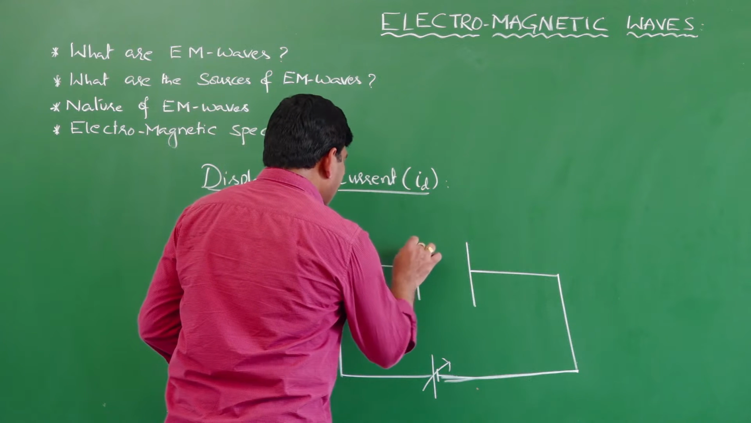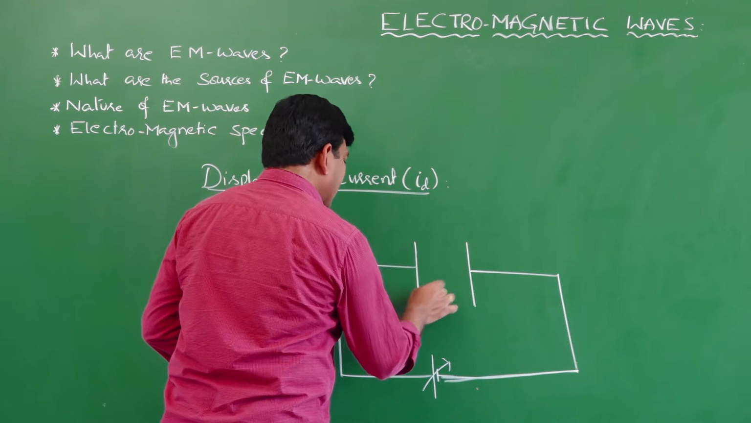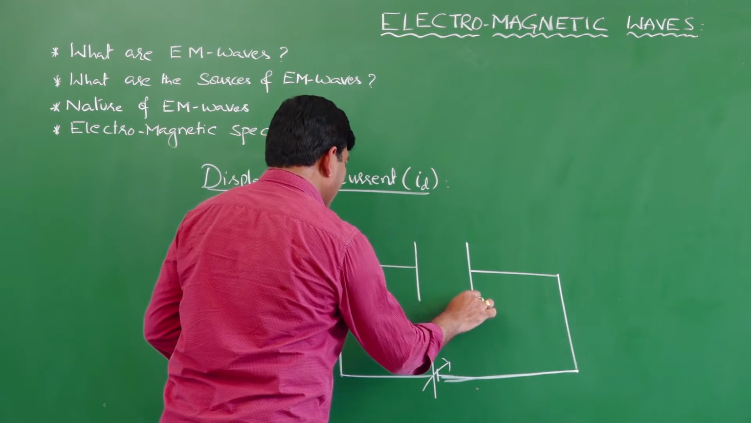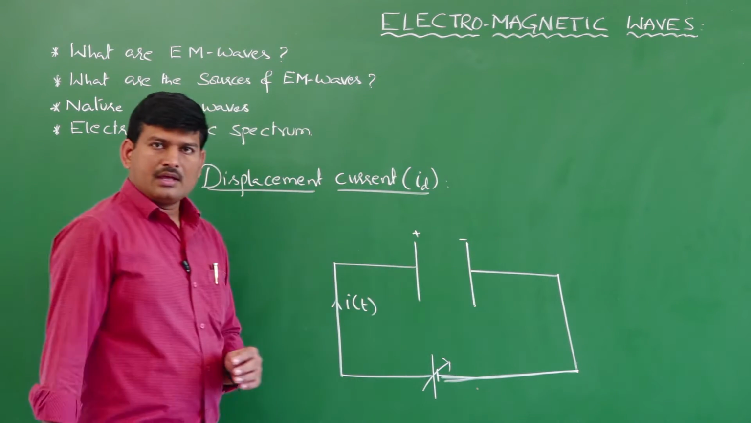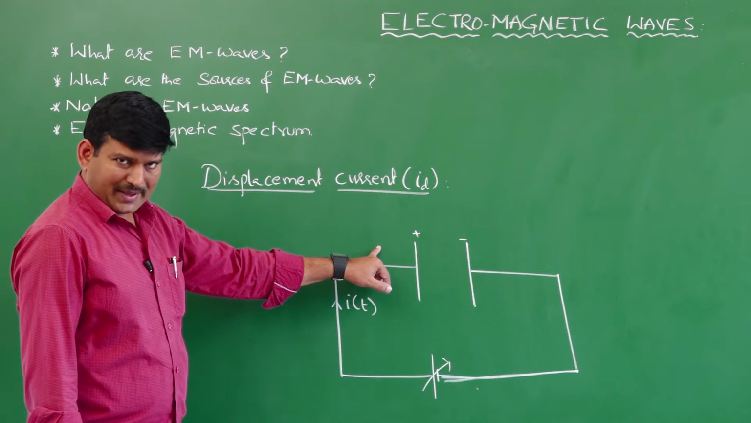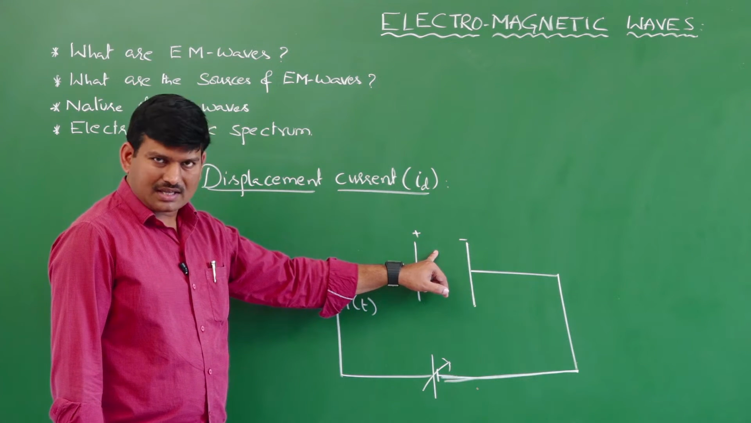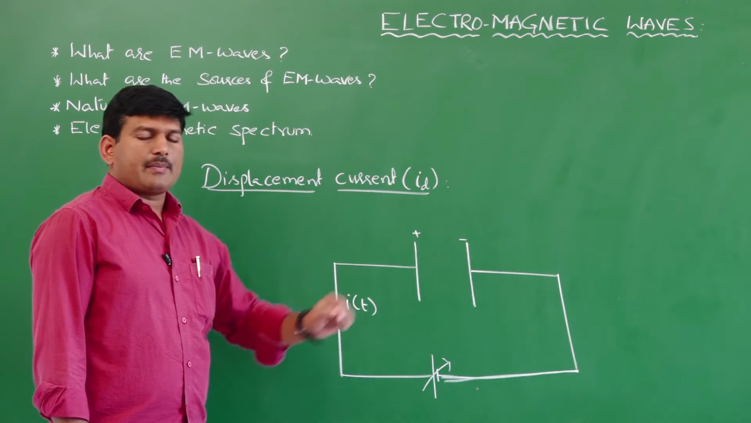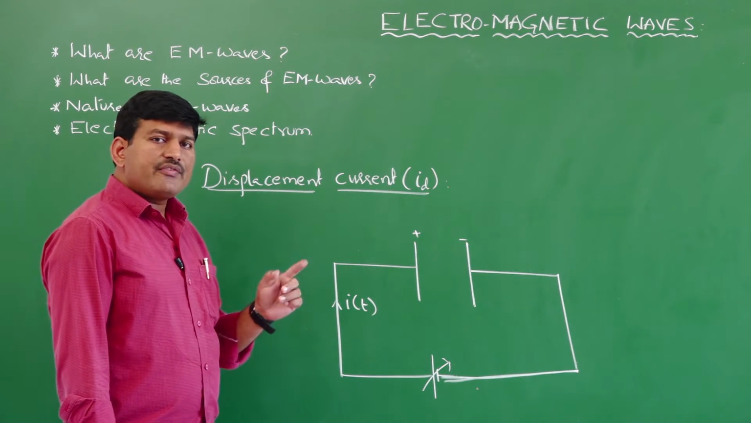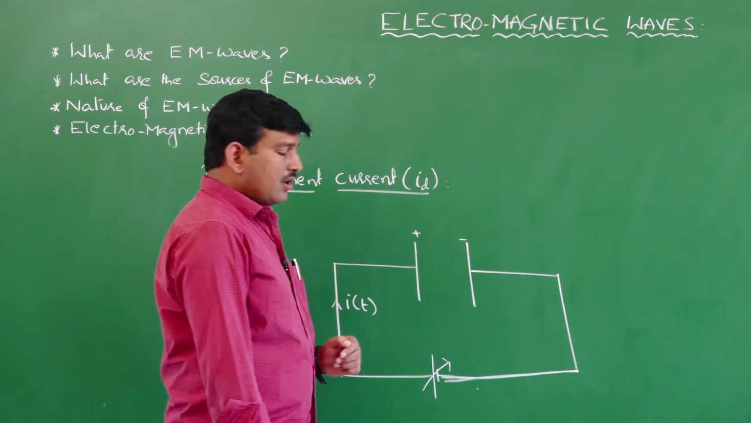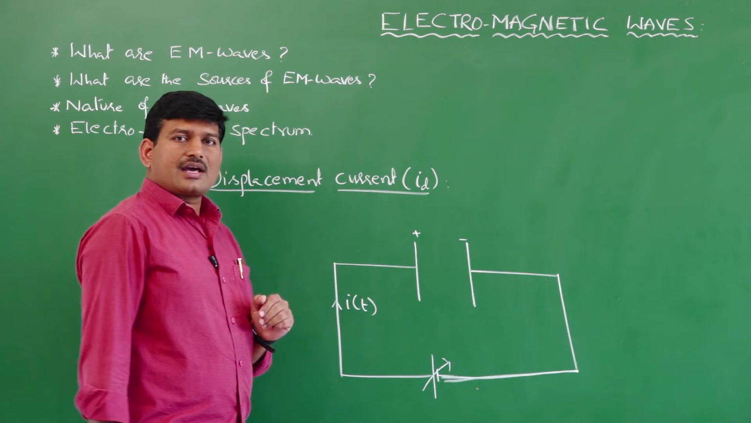If I take this part of the capacitor, this is the positive plate of the capacitor and this is the negative plate of the capacitor. This is a point outside the capacitor, whereas this is a point inside the capacitor. And we know that a capacitor is a device which is used to produce a uniform electric field, yes or no, provided the current is steady.